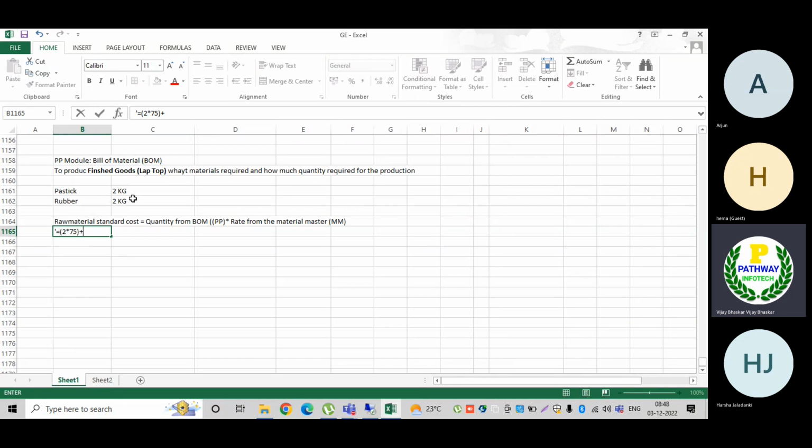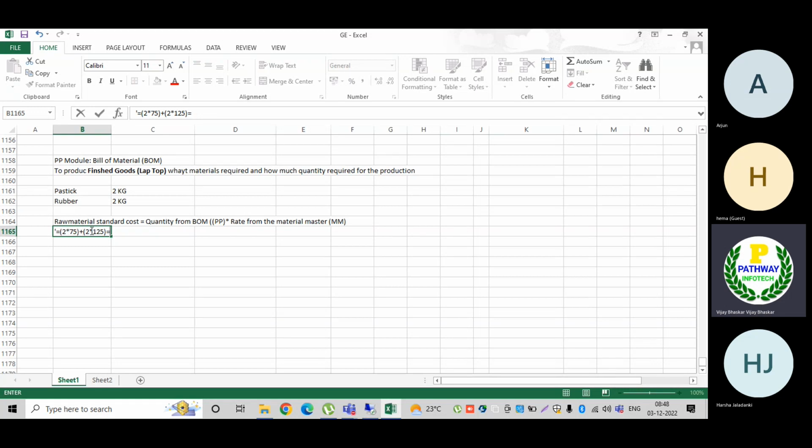plus then rubber, how much quantity is required? 2 kgs are required. For this one also, what will happen? 2 kgs into, let us assume, 125 rupees per kg. I am just assuming. Then it's a total cost. See, 125 rupees into 2 kgs, what will happen? 250 rupees.